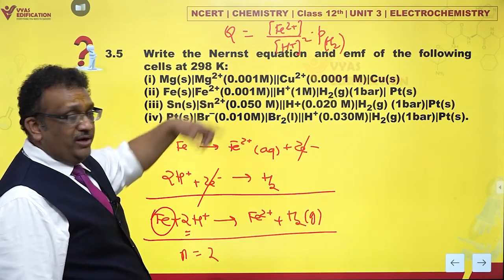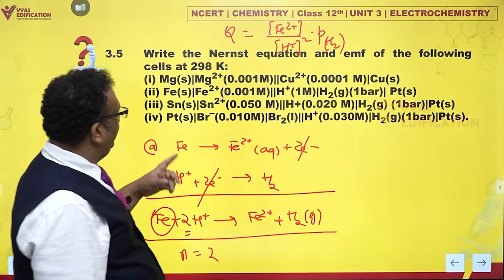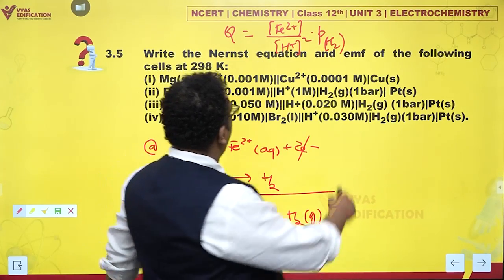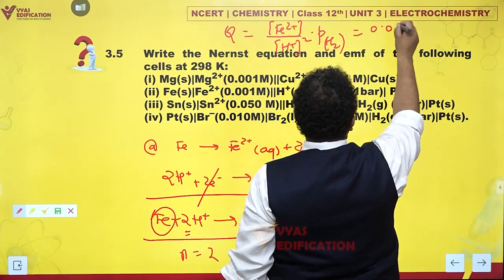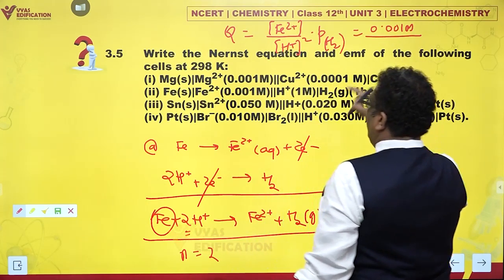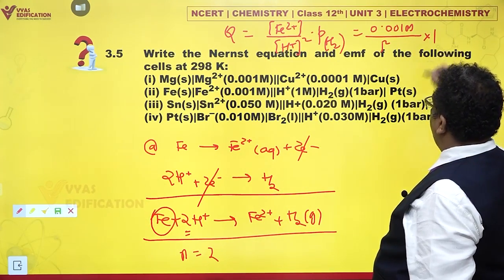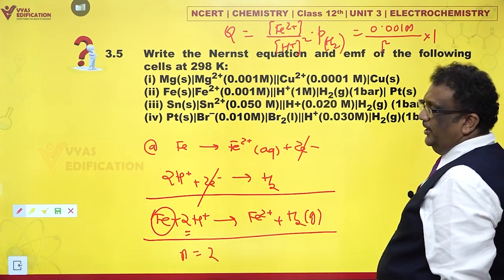Now, could we calculate reaction quotient Q? I guess we can. Ferrous ions are 0.001 molar. This is 0.001 molar divided by H plus is 1 molar, 1 square, into partial pressure of hydrogen is 1 atmosphere or 1 bar, which is again 1.